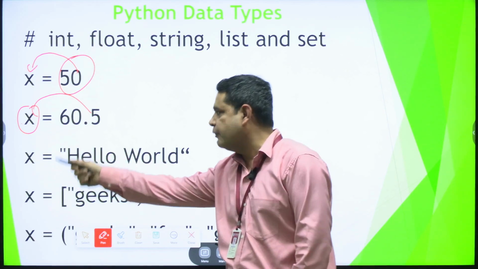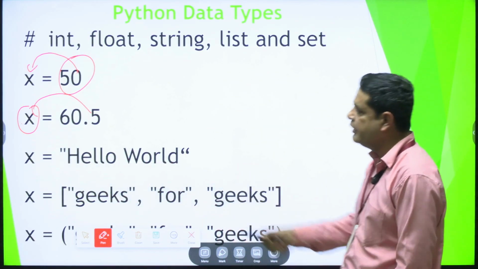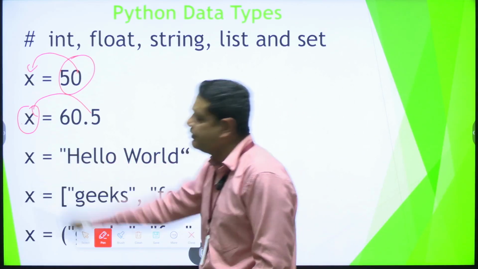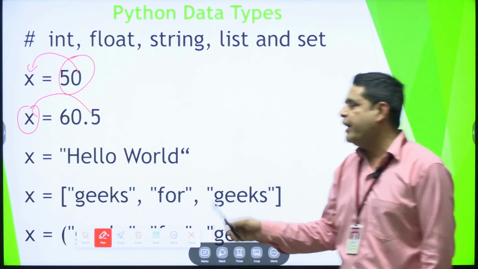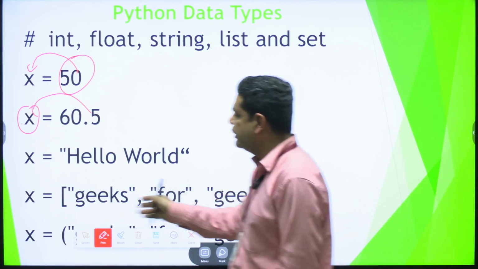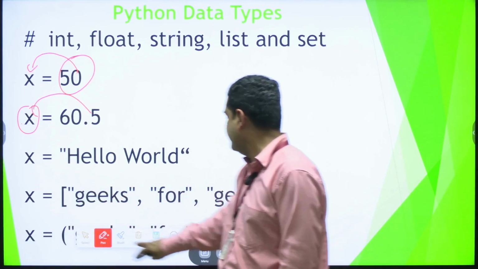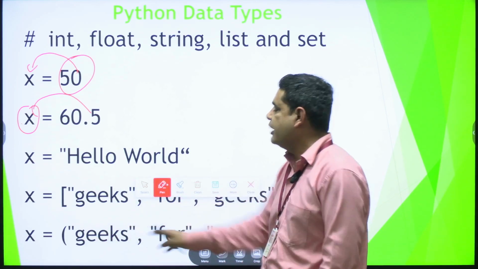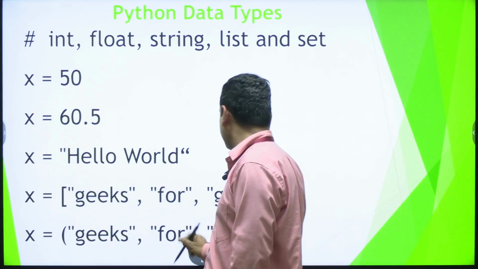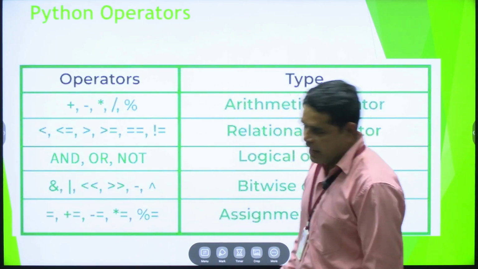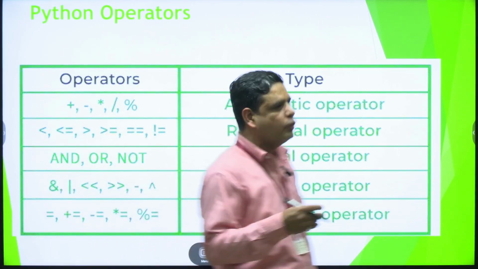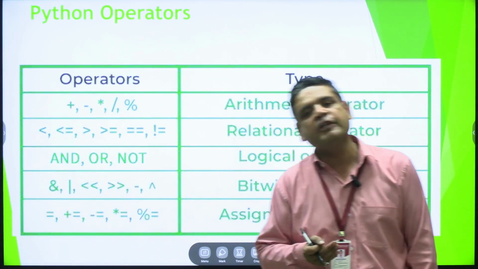When we use the variable x equals to hello world, that means a group of characters, so Python automatically assigns the data type string. When we use a group of symbolic names, that means it is a set. In this example we can assign the value. After assigning the value, we have to know how to perform operations with the variables.